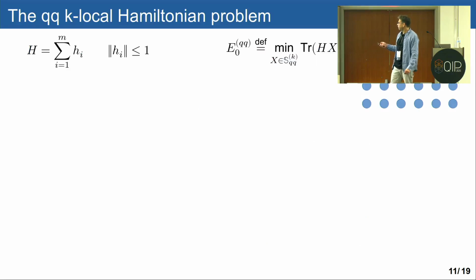Once we have defined the quasi-quantum states, we can now ask what is the complexity of minimizing the Hamiltonian on this set of operators. We are looking at a regular quantum Hamiltonian with m terms, and we can define the quasi-quantum ground energy as the minimum of the energies of all quasi-quantum states.